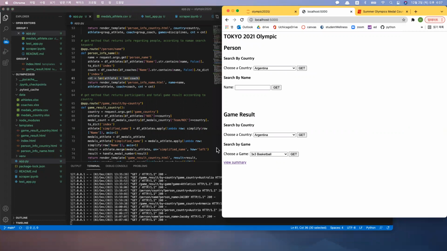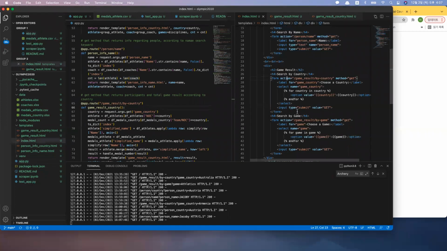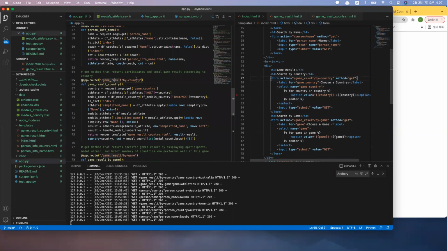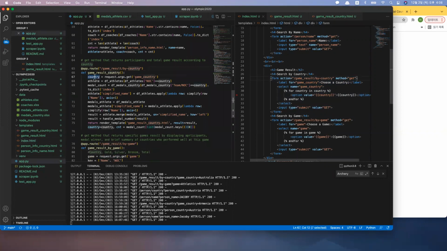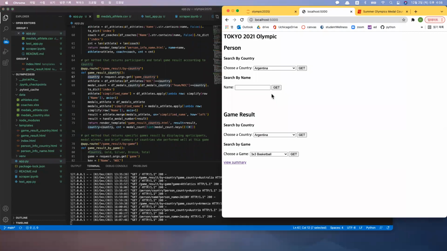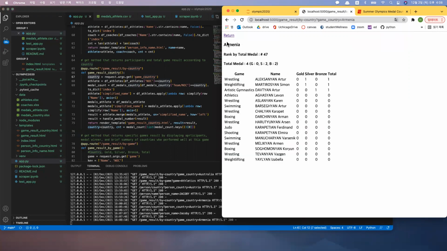And going into game results. So here I can show that if I press this get method, it sends to game result by country, which is game result by country, and it also gets the country name. And here I'll show you an example. If I, for example, wrote Armenia, then it will show how many total medals it has, how many medals it has according to each type of medal. And it shows which discipline has which athlete and its results as well.